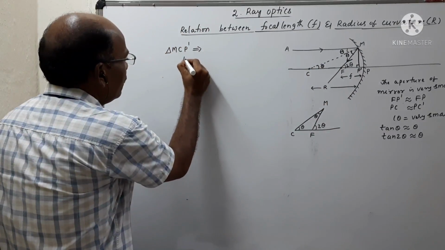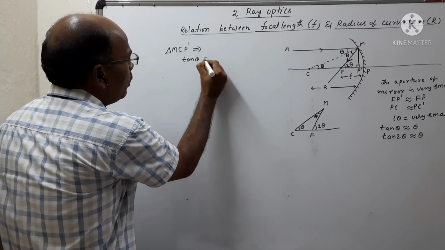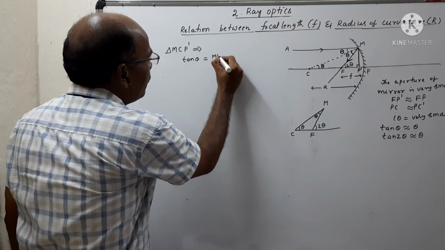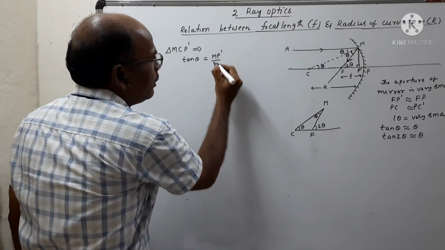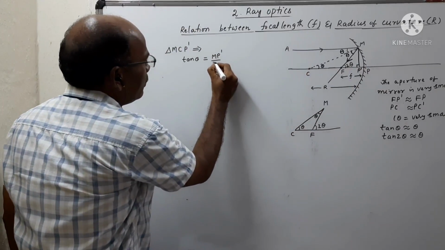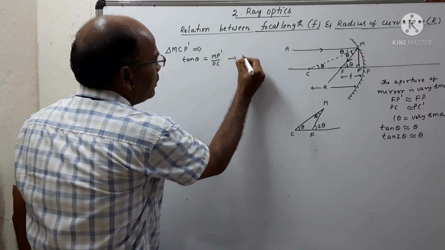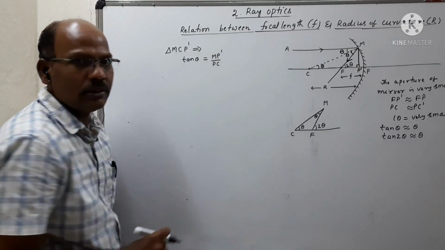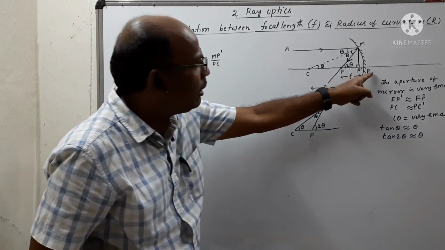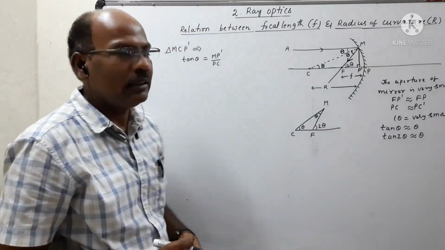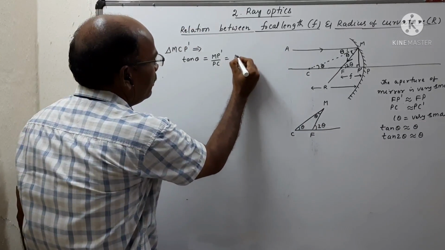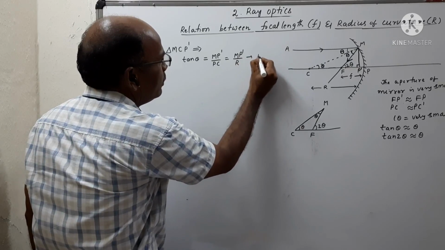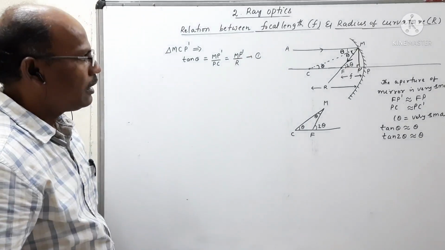Then tan theta is equal to MP dash by PC. So this is equation 1. Now we can substitute the value of PC. What is the value of PC? That is nothing but the radius of curvature. So we can write MP dash by R. So this is equation 1.